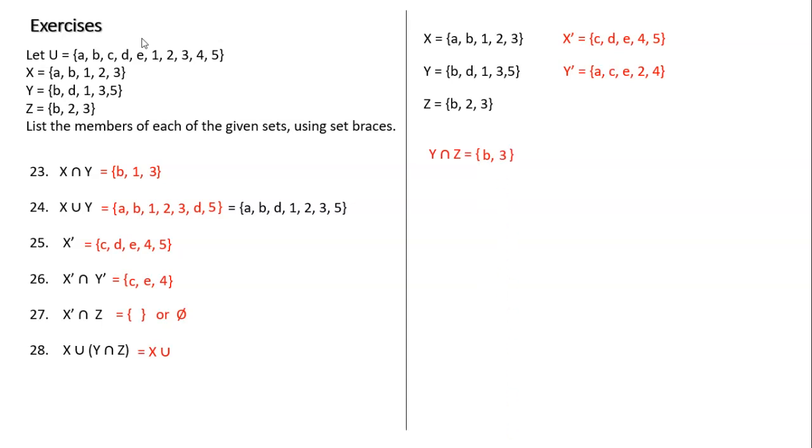Okay, so how do I write the union? Again, I like the unions because they're easy. I would write everything in X first. X would be A, B, 1, 2, 3. Then I would write what's in the union of B and 3, but I already have B and 3, so I don't write the duplicates. So this is my answer. It's just A, B, 1, 2, 3.